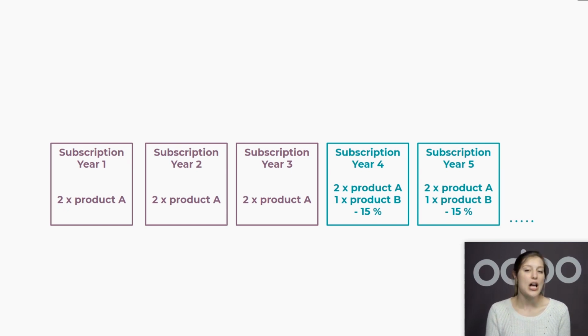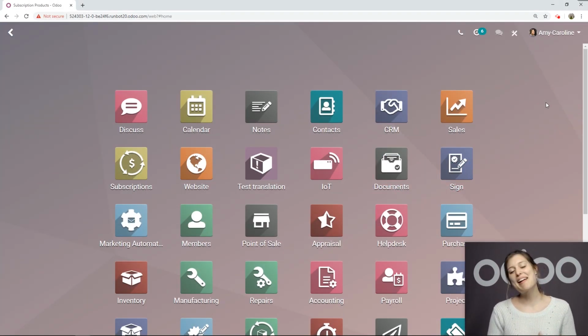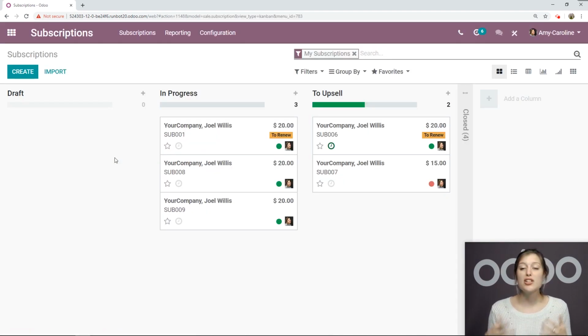Now, one of our customers would like to increase the number of magazines they receive monthly, and I offered them a discount. So let's see how this works on our Odoo database. All right, here I am on my database. Let's go straight to the subscriptions application, and we're going to create a subscription.